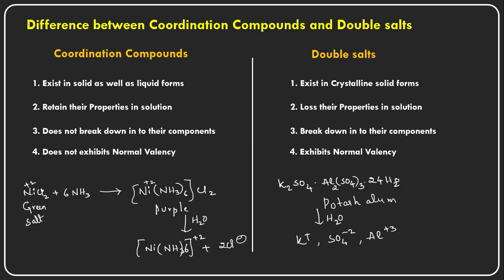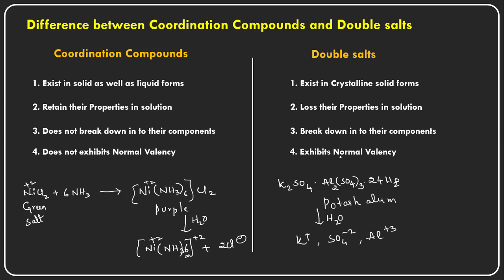So two chloride ions are there, each carrying the minus 1 oxidation state. But in this complex, nickel is having a plus 2 oxidation state, but how many ligands are there? How many bonds have been formed? 6 bonds. That means this does not exhibit the normal valency.